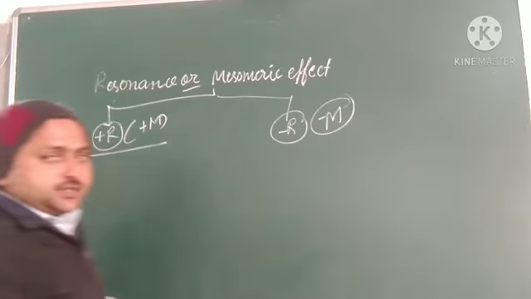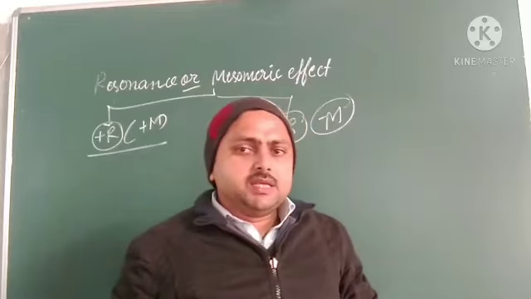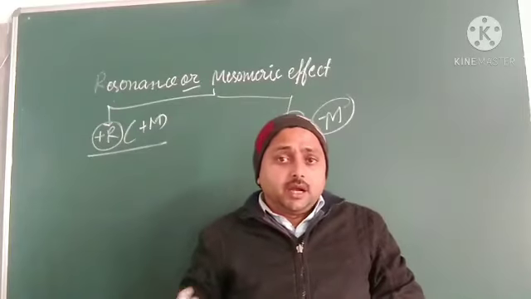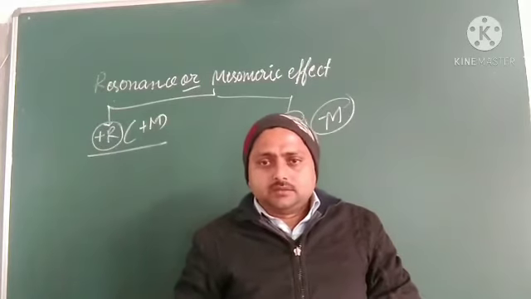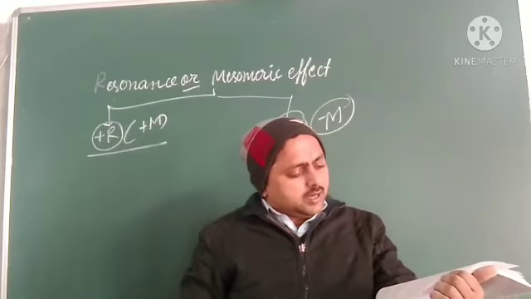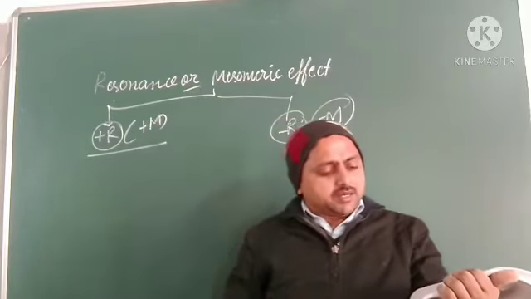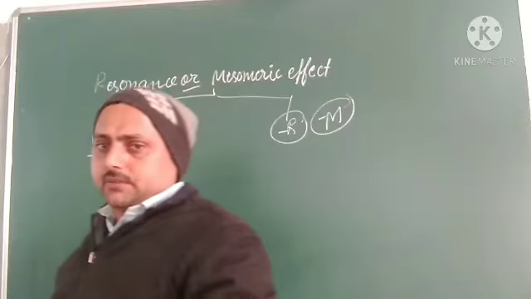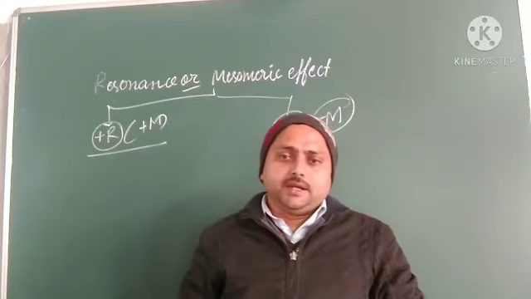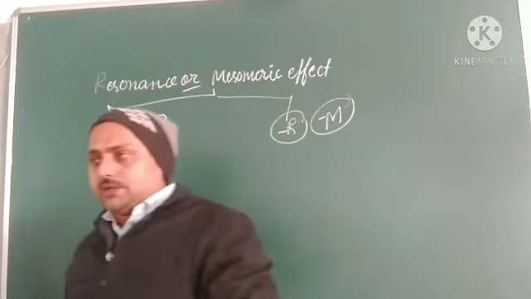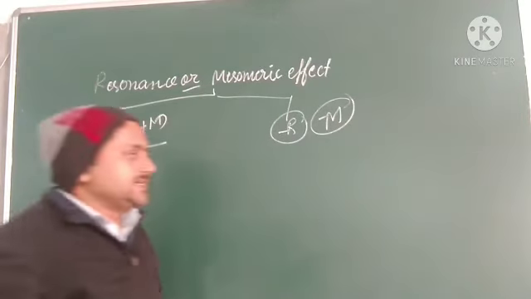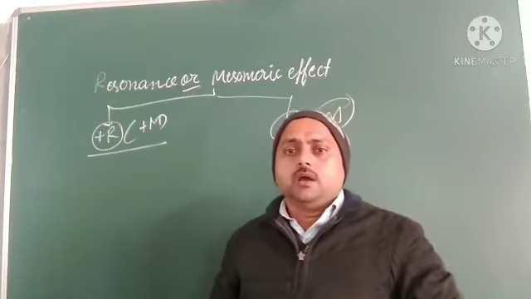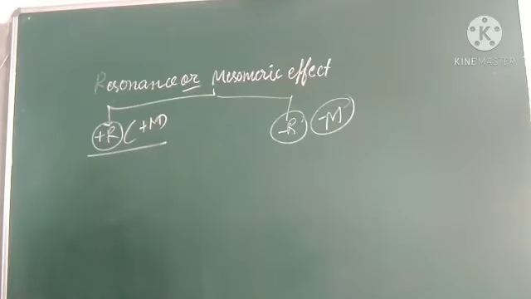If any atom or group of atoms is attached to the molecule and transfers electrons, pushing the electron, that is the transfer of electrons away from the atom or substituent group attached to the conjugate system. Conjugate system means alternate bonds are there. If the group attached to the molecule is transferring electrons into an alternate system, that shows the plus resonance effect.